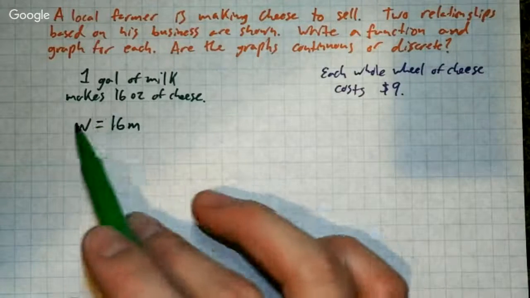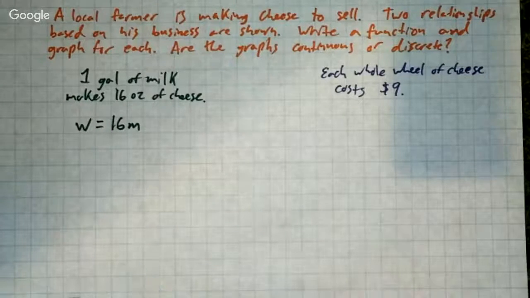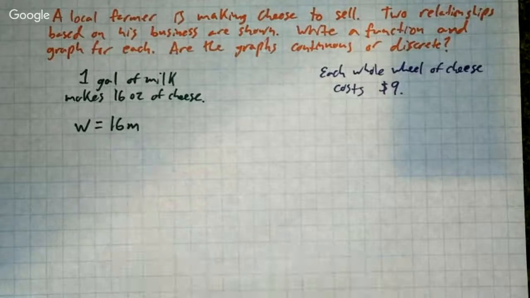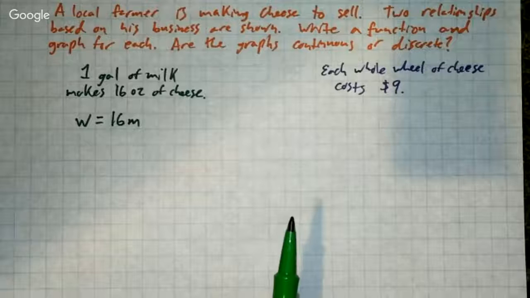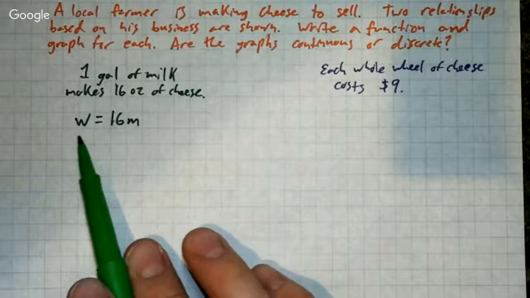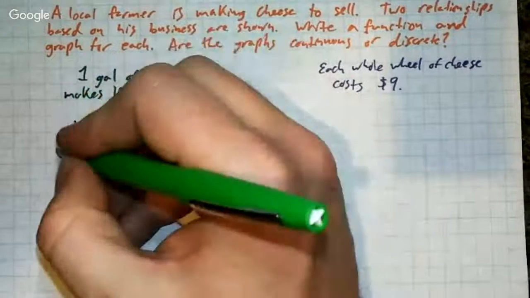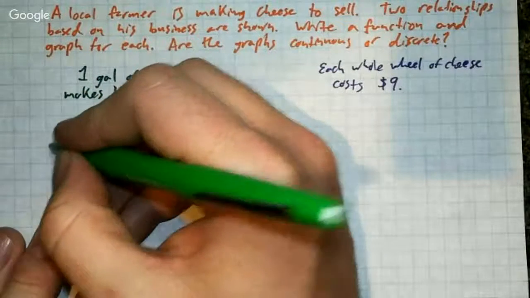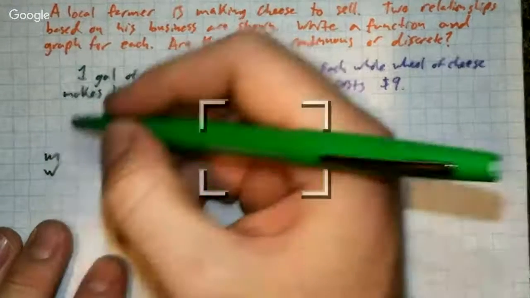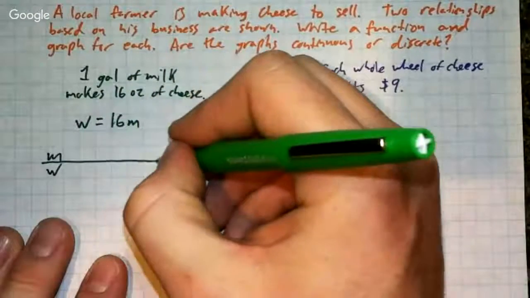And that's how we find out how much cheese we have, which I put as W. Now remember, variables can be anything. You could have used anything for this. That just makes sense in my head. So now we have the milk and the weight of the cheese. I'm going to say milk, my M right here, and the weight underneath. And I'm going to make a little table.